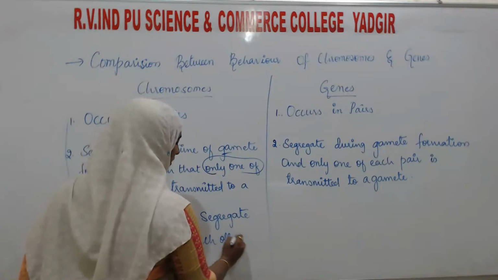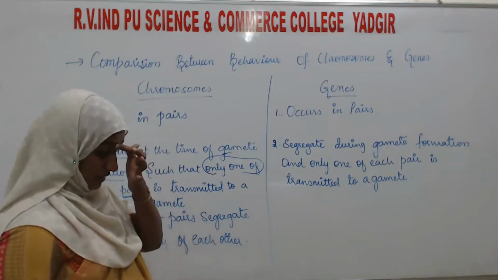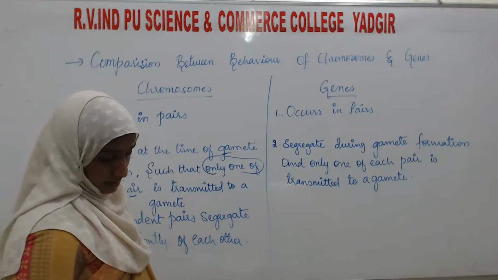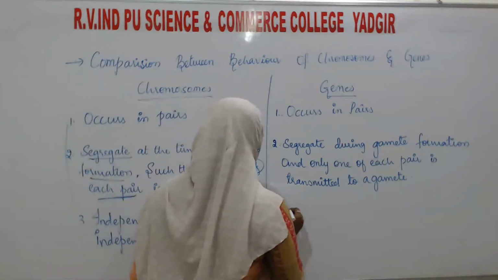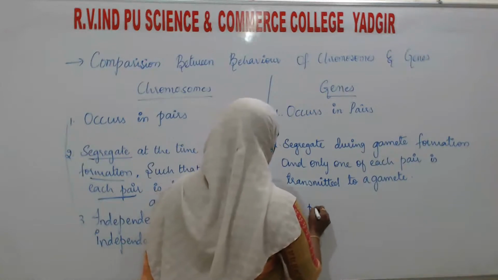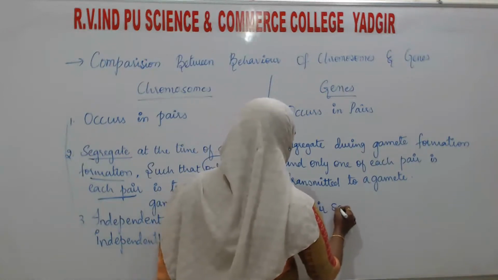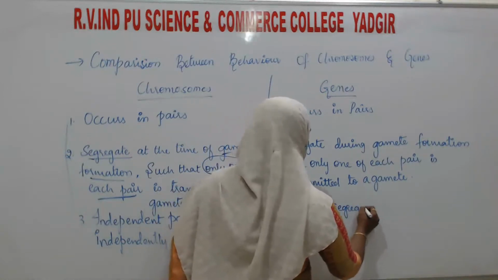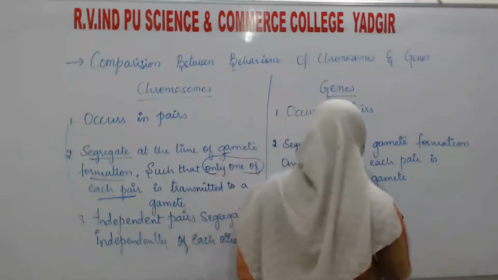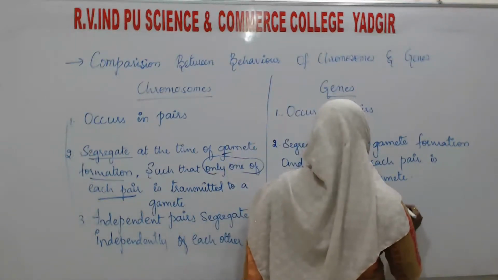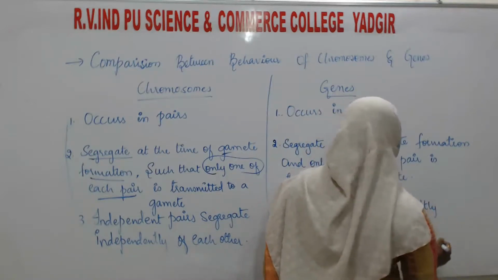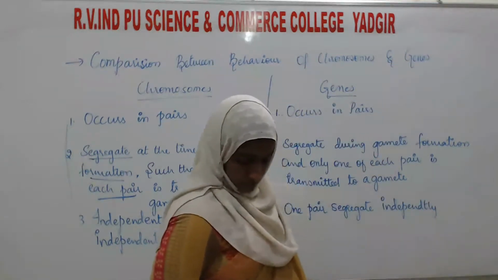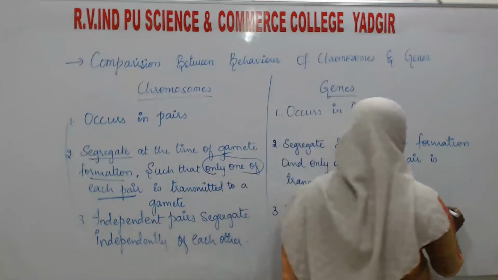This is about the chromosomes. Then here, one pair of genes segregates independently of another pair.